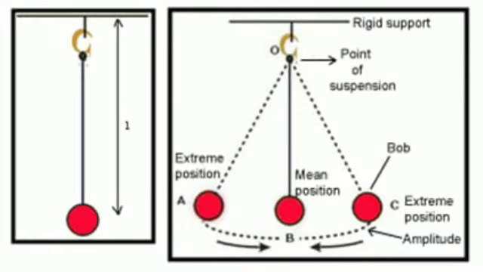Observe the figure carefully. Take a strong thread about half a meter long, tie a small iron or wooden ball to it and suspend it from a support as shown in the figure. Such an oscillator is called a pendulum. An oscillator which is made up of a small iron or wooden ball tied to a half a meter long strong thread and the other end of the thread is tied to a fixed support such that the ball is freely suspended in the air. Such an oscillator is called a pendulum.